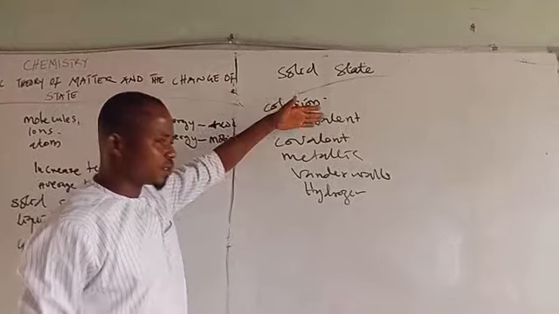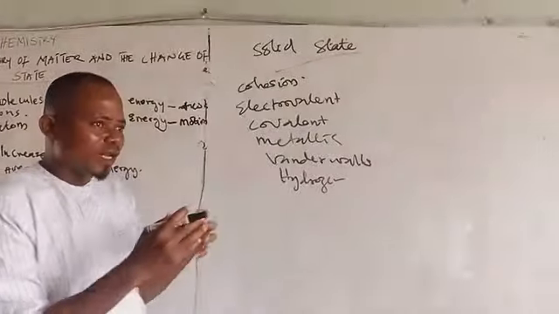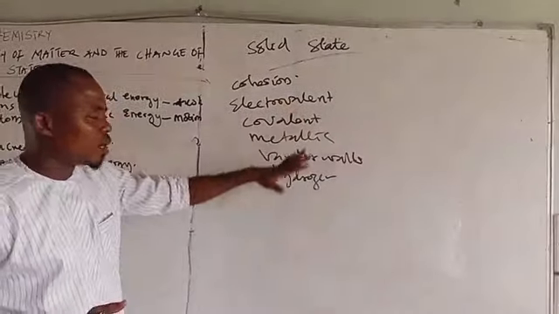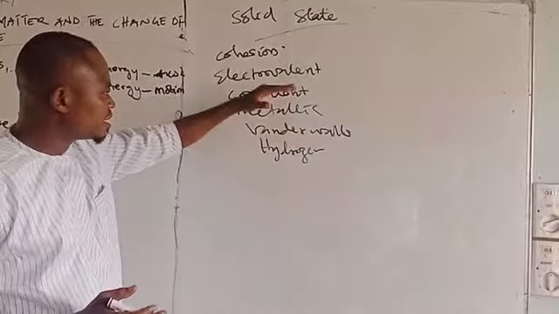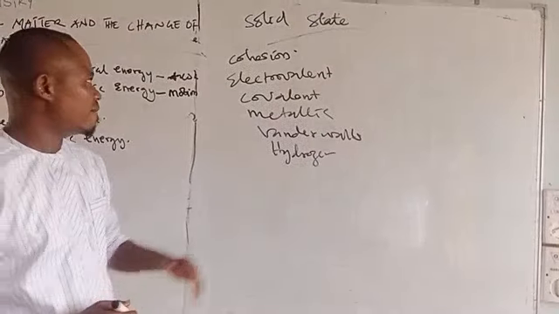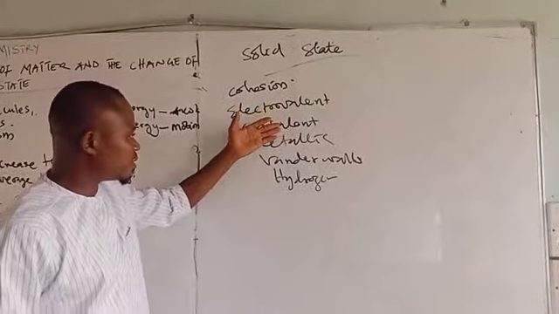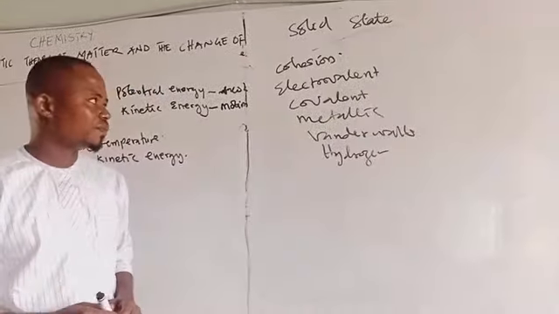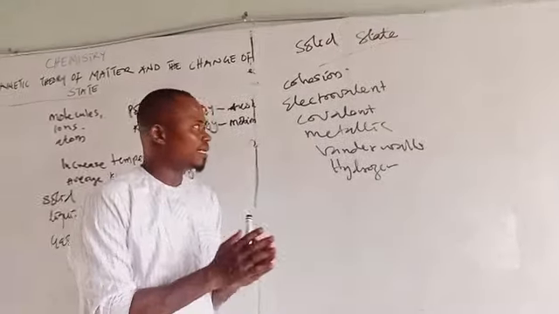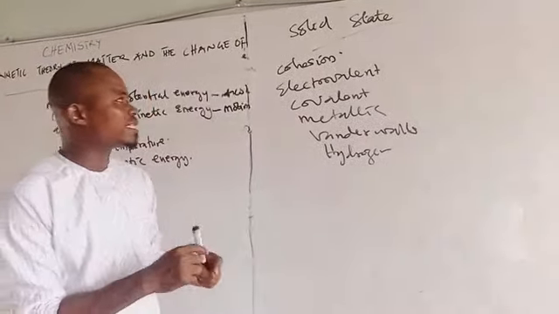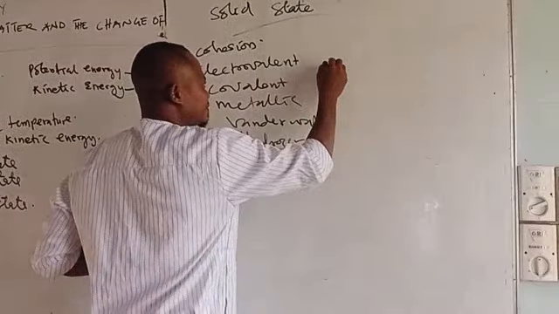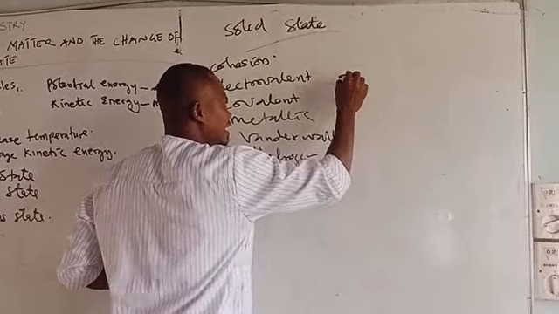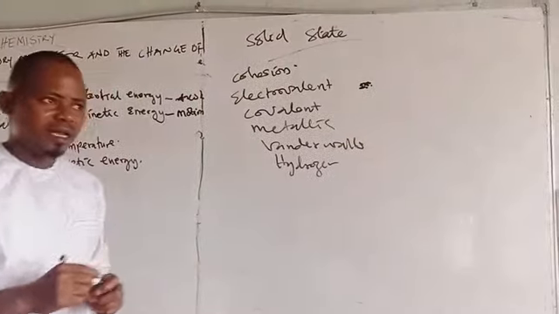Now, the strength of the cohesive forces is determined by the nature of each of these bonds that is present, whether it is an electrovalent bond, a covalent or metallic bond, van der Waals or hydrogen bond. In that solid state, the cohesive forces hold these particles so close together. The particles in the solid state are held very close together in a very fixed position.